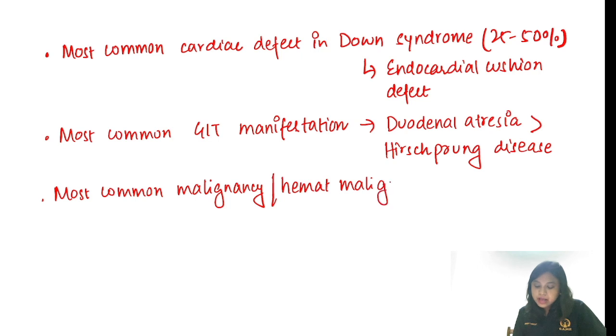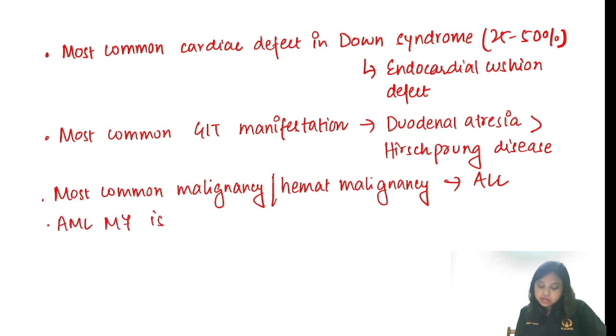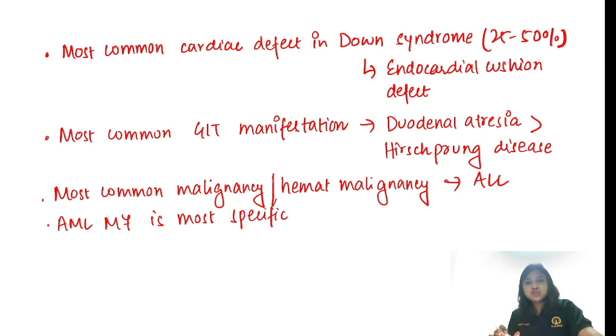In both ways the answer is the same, that is ALL. Remember, AML M7 is most specific, but not the most common. Most common hematological manifestation is transient myeloproliferative disorder. Okay, not ALL, not AML M7. This is mostly the wrong answer that is given.